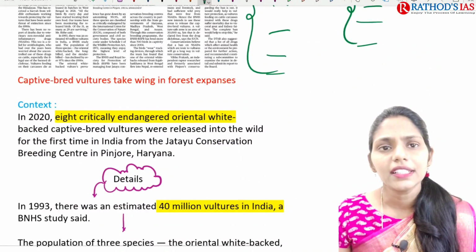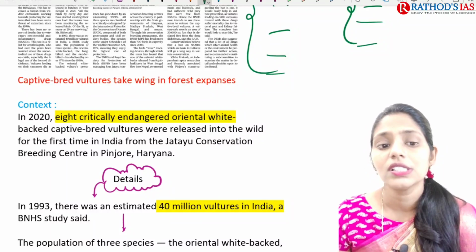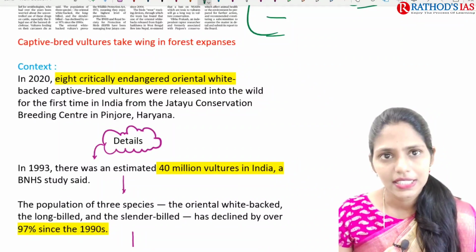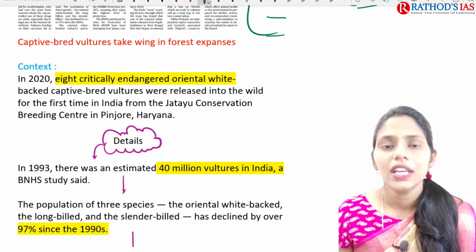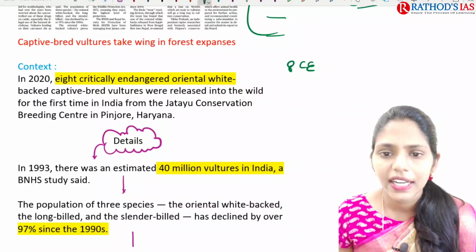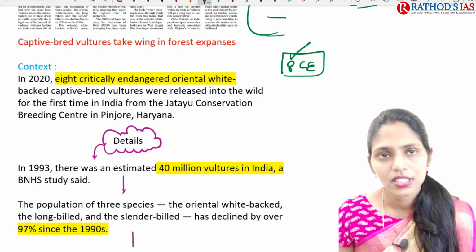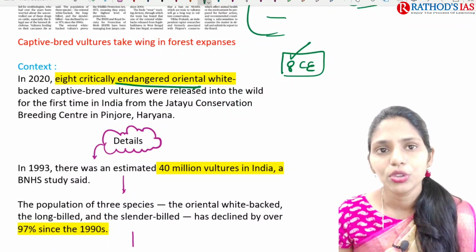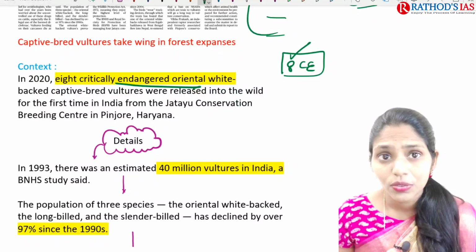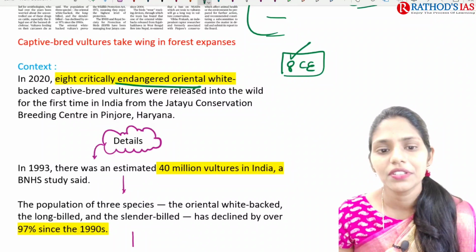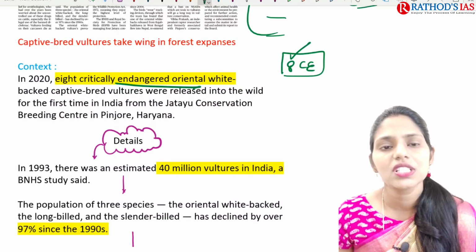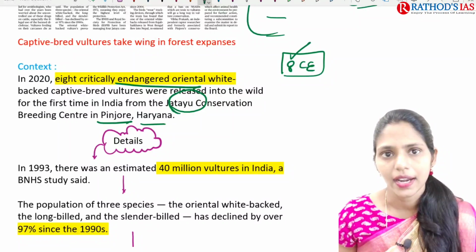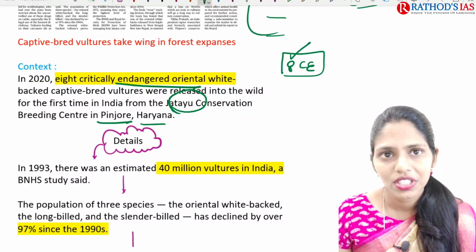If you see the title, it says captive bred vultures take wing in forest expanses. If you see the context, it says that in 2020, 8 critically endangered vultures, belonging to the oriental white-backed species, captive bred vultures, had been released into the wild for the first time from a conservation site, that is Jatayu Conservation, located in Pinjore, Haryana. So this is the first conservation site.